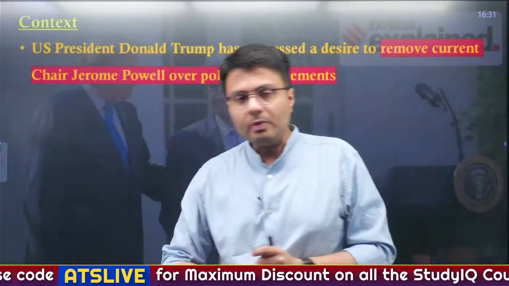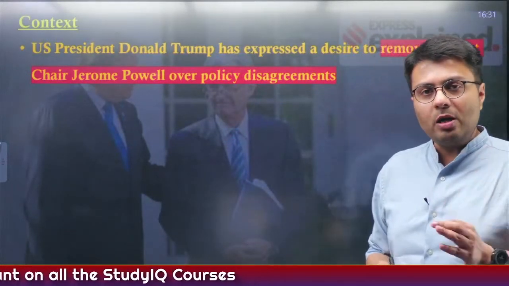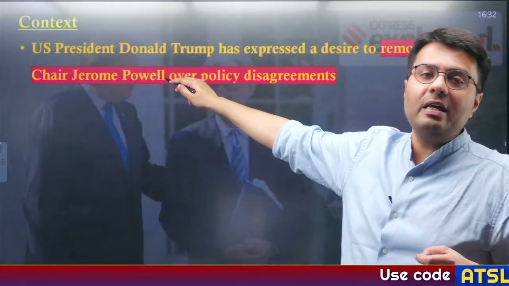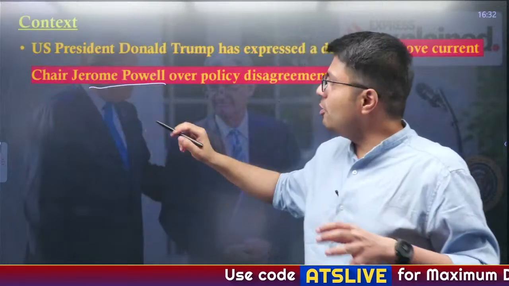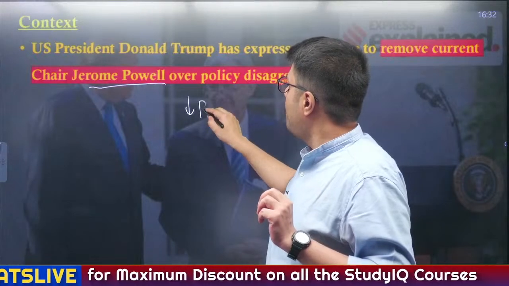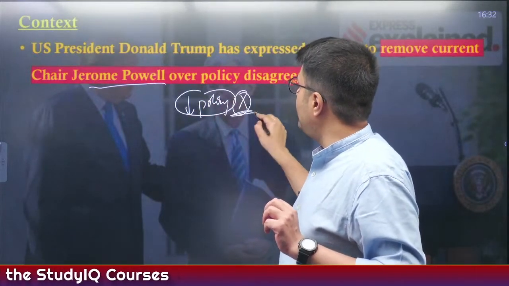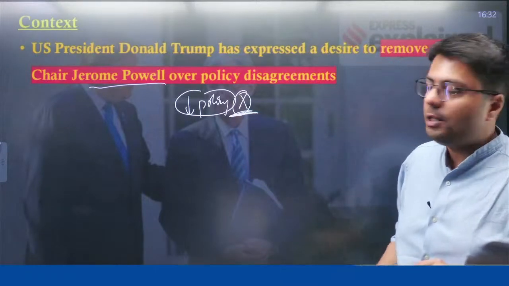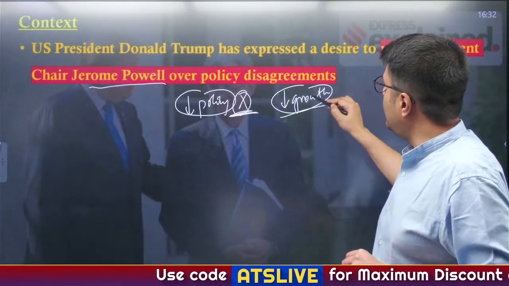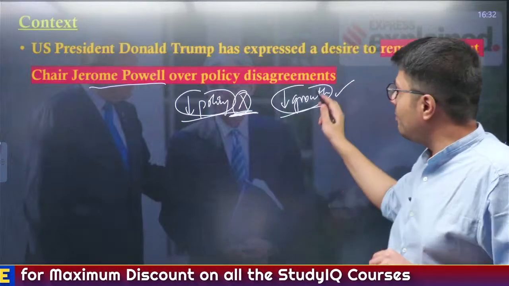Now, why we are discussing the Federal Reserve is because United States President Donald Trump has threatened, please toe the line. He has threatened the Fed chair, Jerome Powell. Actually, Jerome Powell is trying to control inflation in the United States, so for that he is not reducing the policy rate, also known as the Fed rate. Donald Trump feels that when the Federal Reserve is not reducing the policy rate, eventually it will push the growth prospects of the US economy down. That is why the President has threatened: reduce the policy rate, otherwise I will fire you.